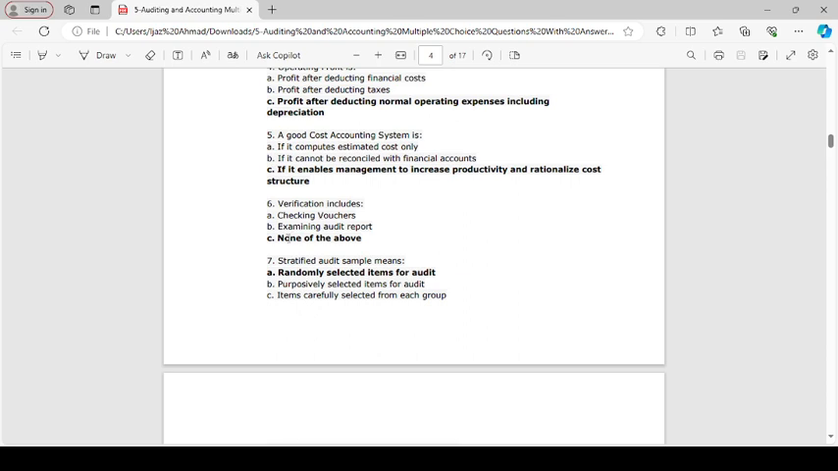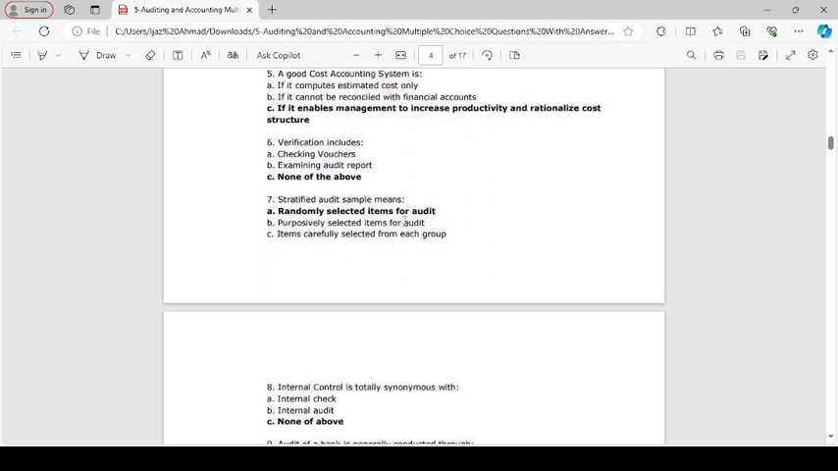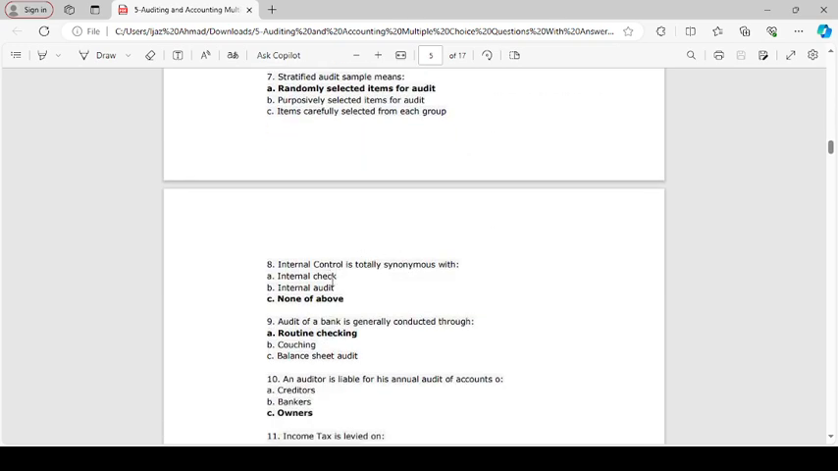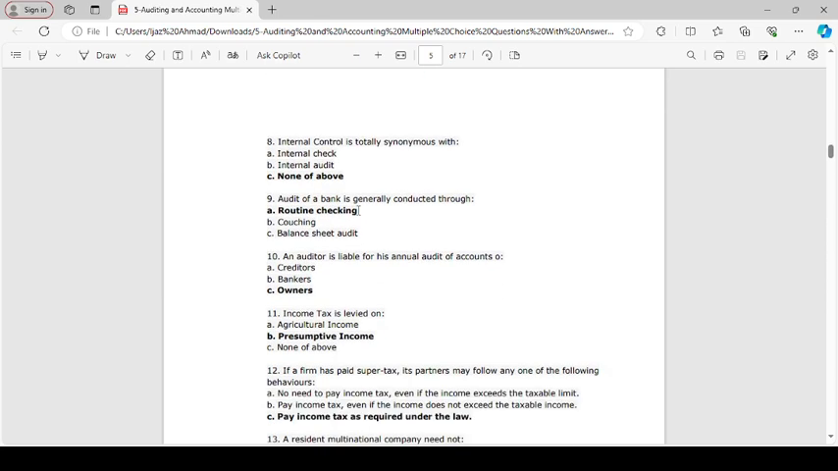Verification includes none of this. Stratified audit sample means randomly selected items for audit. Internal control is total synonyms with none of this. Audit of a bank is generally conducted through routine checking. An auditor is liable for his annual audit of account of owner.